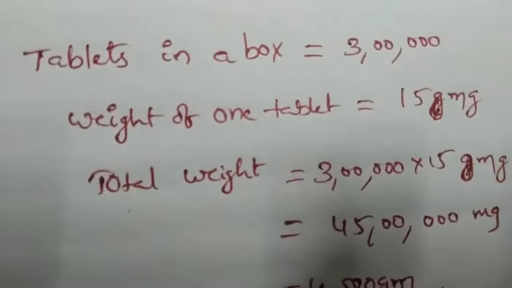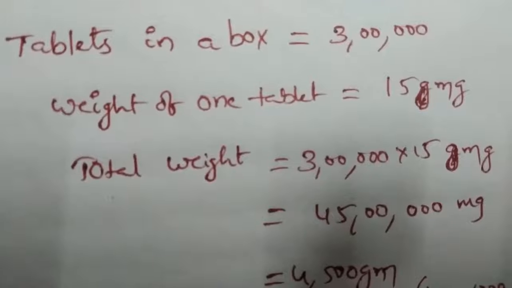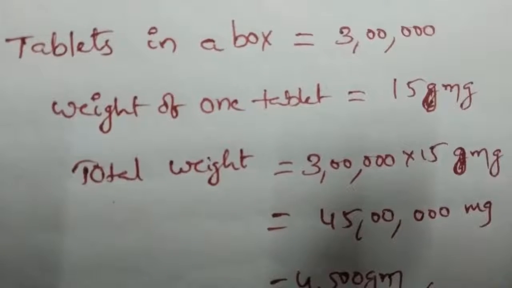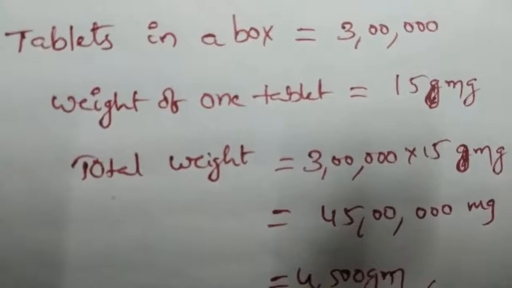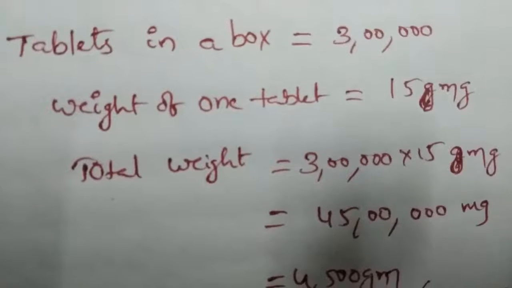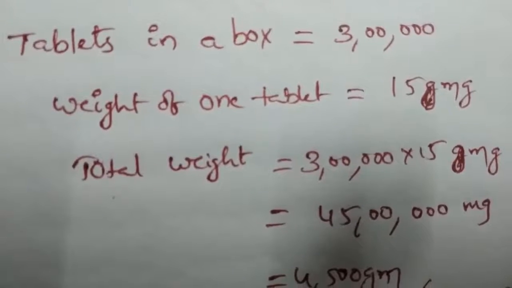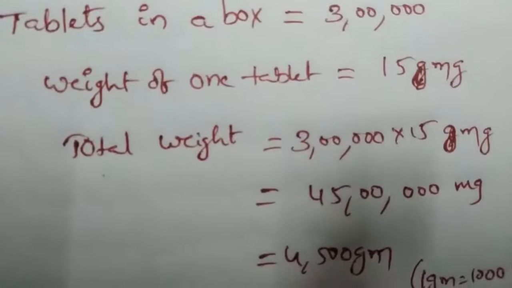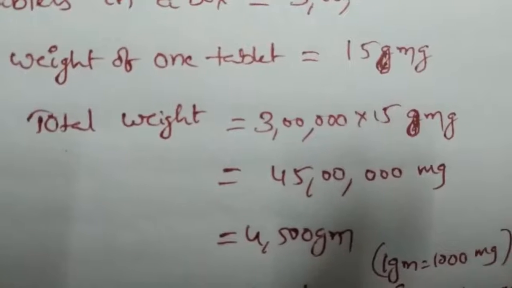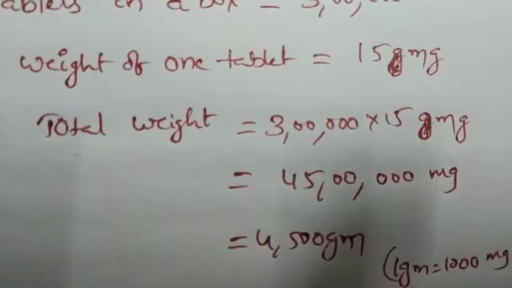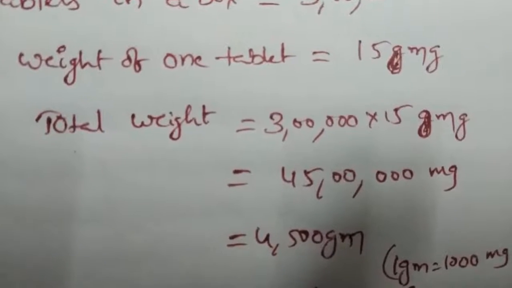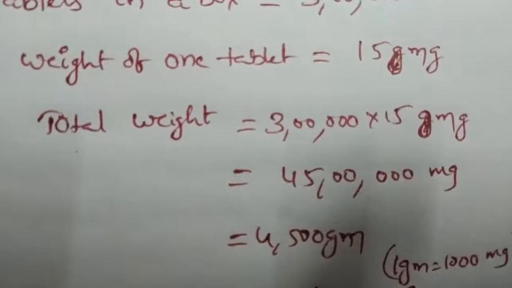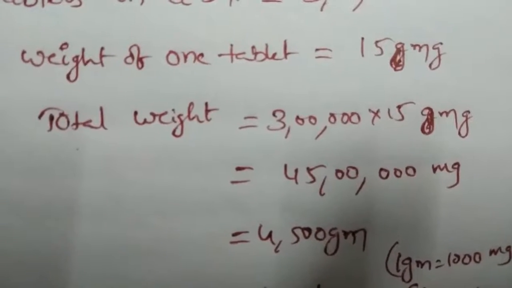Total weight is 3 lakhs into 15 milligrams. 15 into 3 is 45, so 45 lakhs milligrams. Now we have to convert 45 lakhs milligrams into grams. 1 gram is equal to 1000 milligrams. When we divide 45 lakhs by 1000, 3 zeros cancel, so we get 4500 grams.